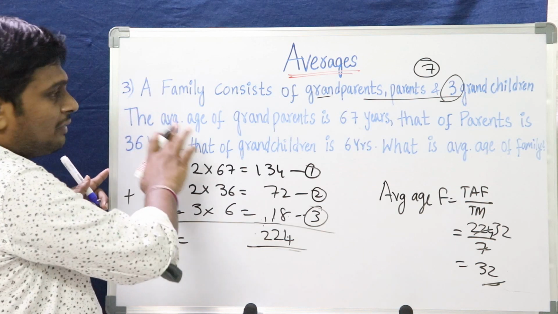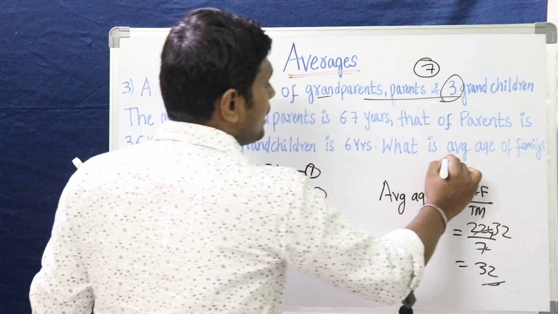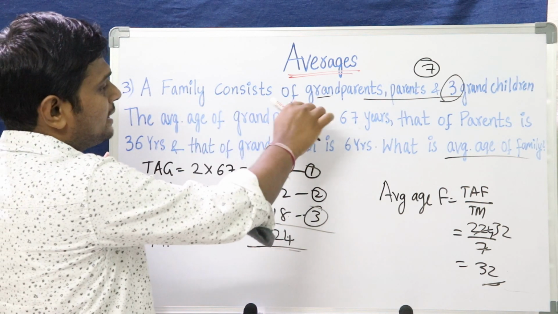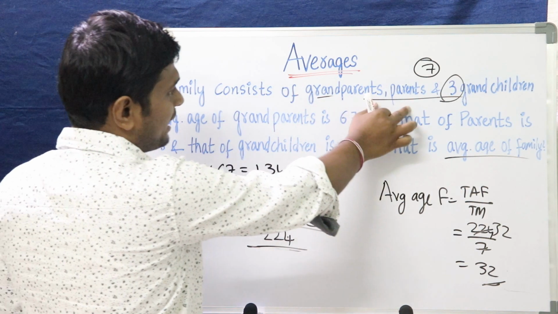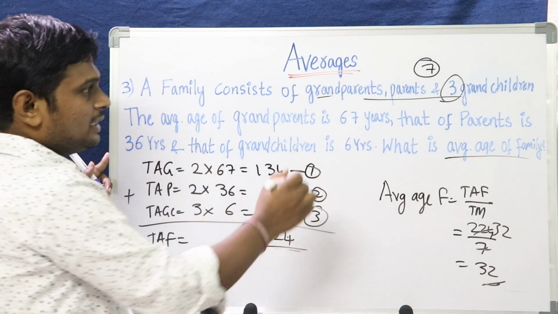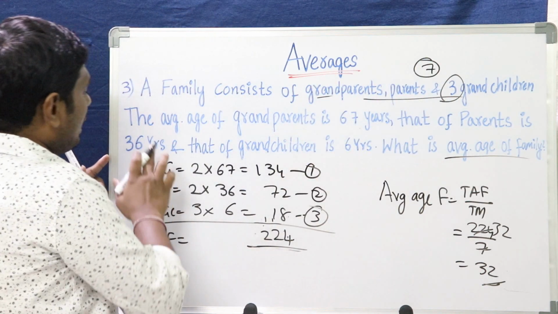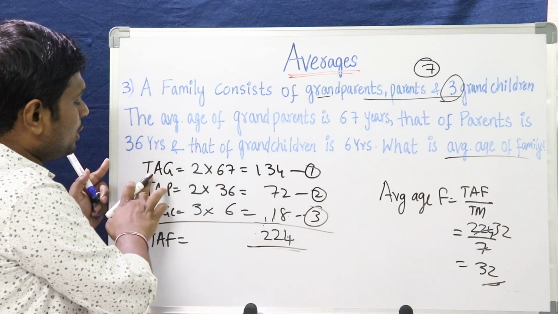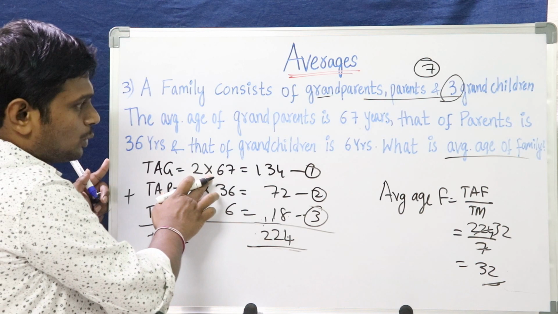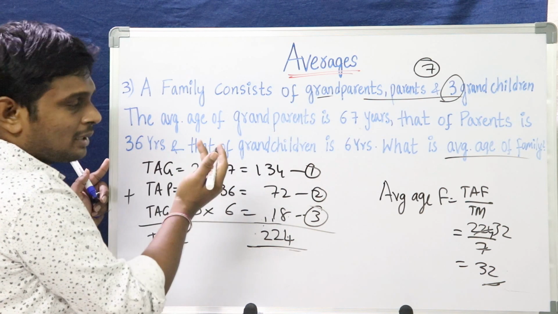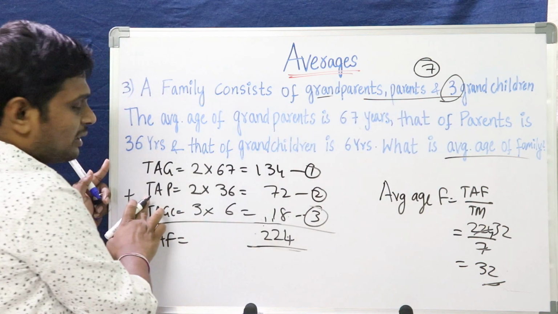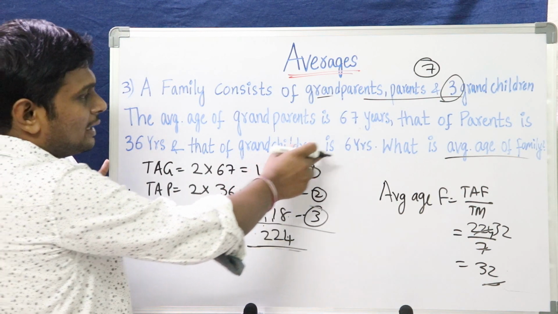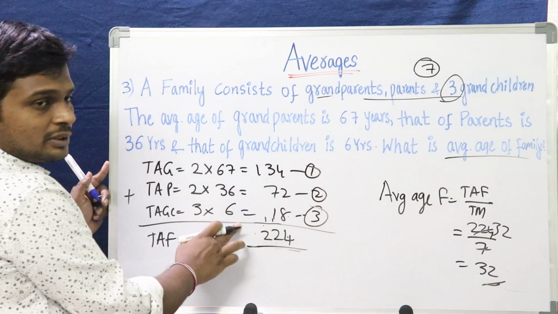Let me recap it. What were we asked to solve? We were asked to solve the average age of the family. We were given 4 statements. The first statement is there are 2 grandparents, 2 parents and 3 grandchildren in the family. That means the total number of members is 7. And we were given the average age of grandparents as 67. So we calculated the total age of grandparents, that is 2 into 67, because there are 2 grandparents. Parents similarly 2 into 36, that is 72. The third statement is 3 grandchildren are there, so 3 into 6, 18.